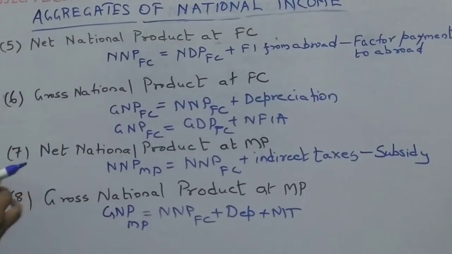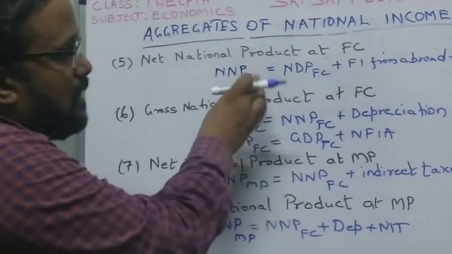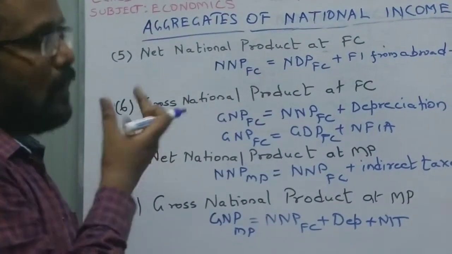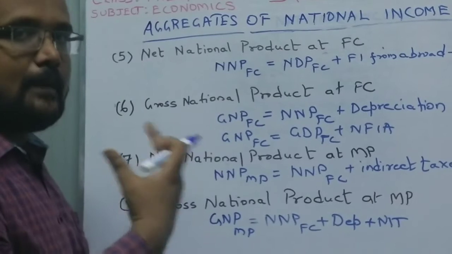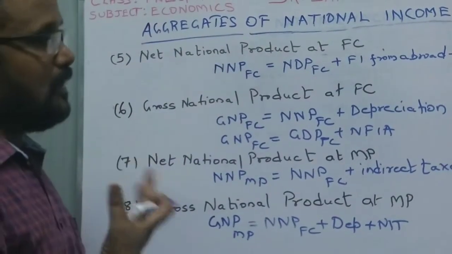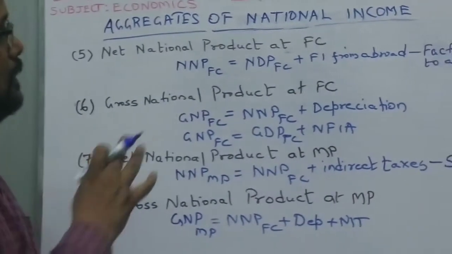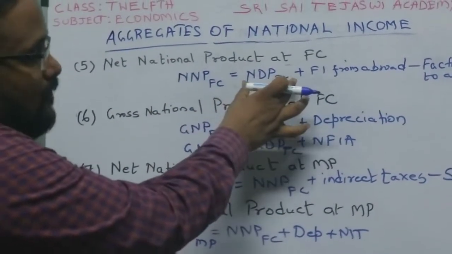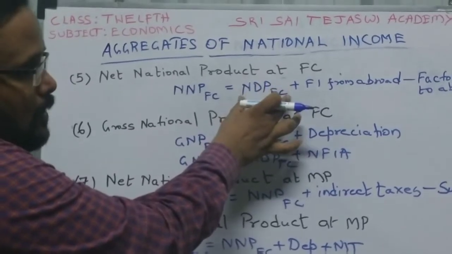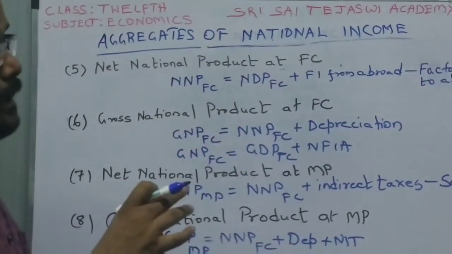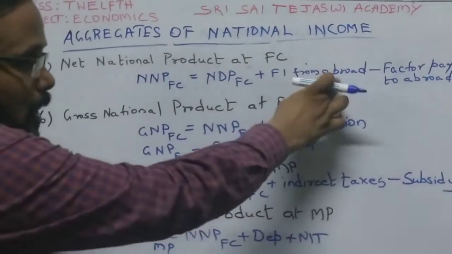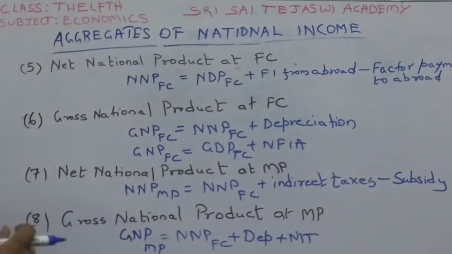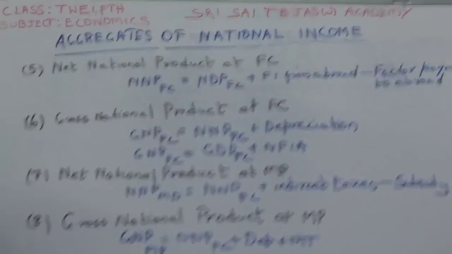Net national product at factor cost is the salary income of the households and the income of the firms within the country. That will be the NDP at factor cost plus whatever earnings come from abroad. That means I have a company in the US and I am getting income from there.